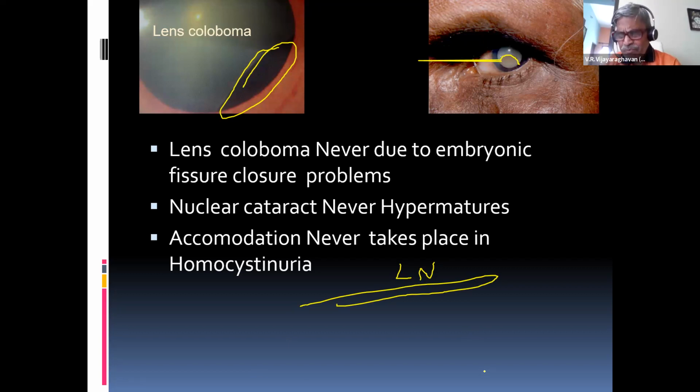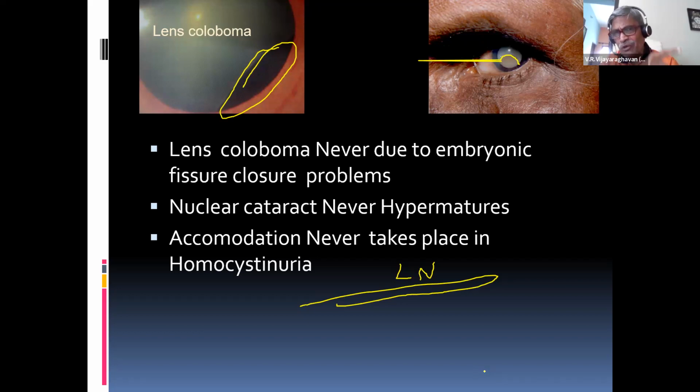The life of the embryonic fissure is only 2 weeks. If it is not closing properly, you can have a defect in the development of structures, particularly in the lower nasal area. Iris may be defective, choroid may be defective, optic disc I can have a coloboma.